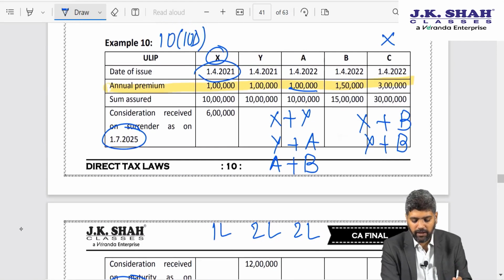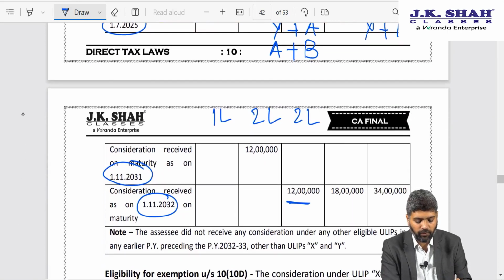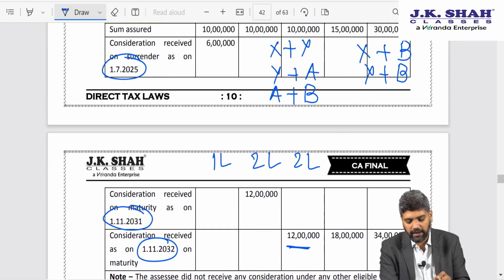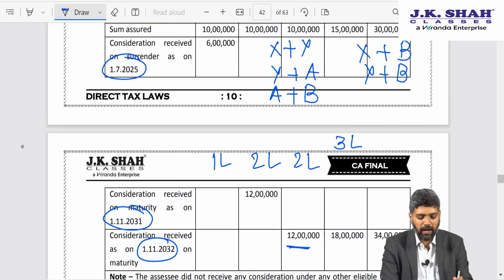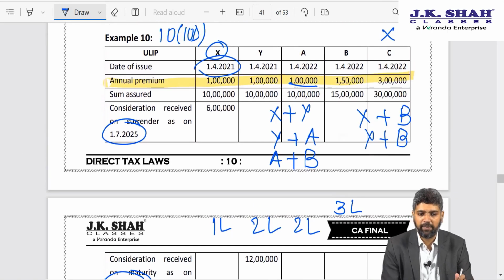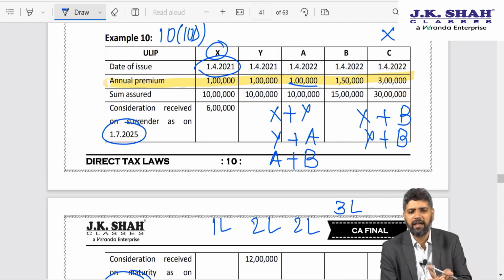And policy number B, I contributed 1,50,000 for 10 years and received 18 lakhs, so that is 3 lakhs worth of gain. So naturally in my combination of whatever I claim exempt, B should be there because B has the maximum gain. So B should be there, and out of Y and A, I can choose either. So either Y plus B or A plus B.